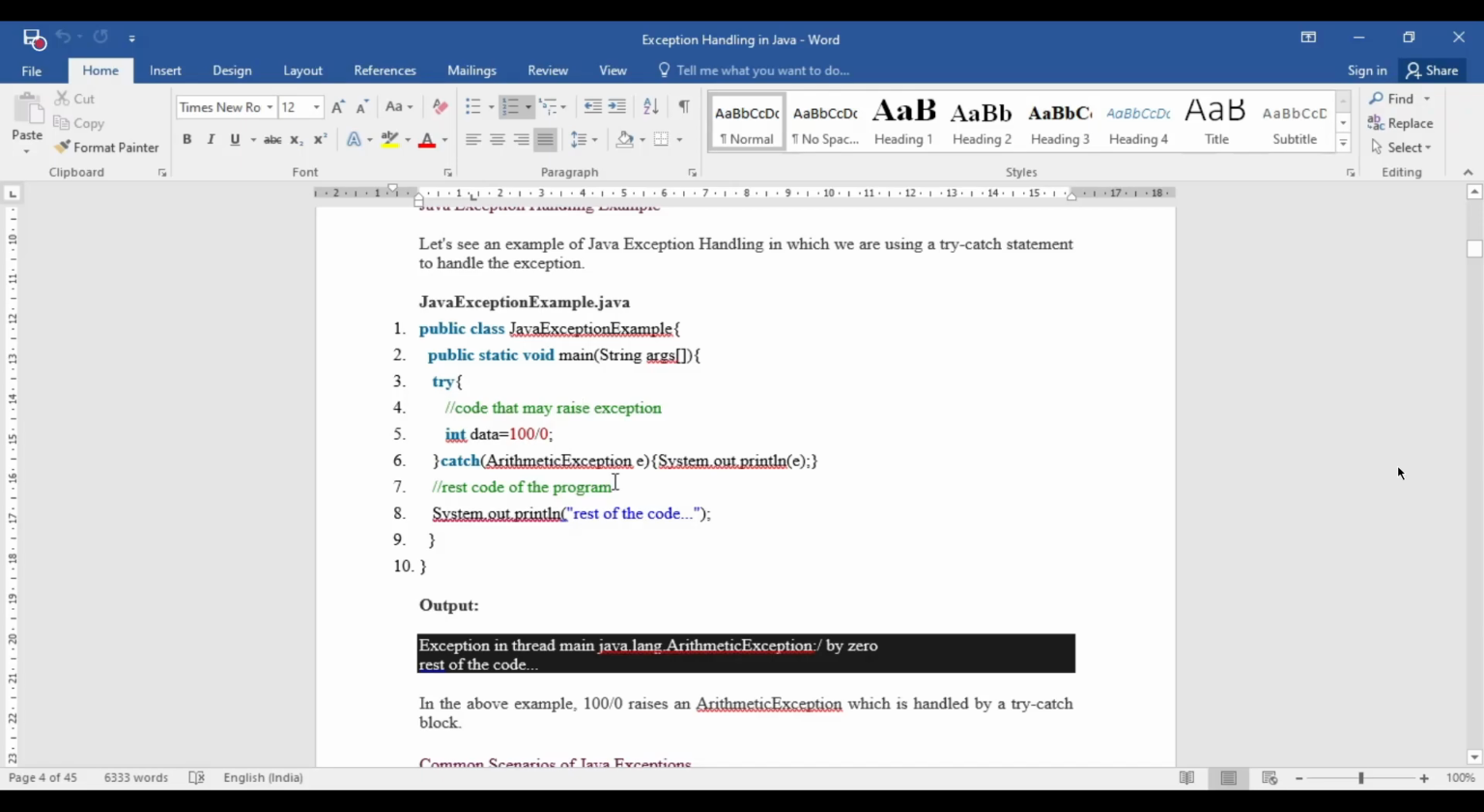You are creating an exception of your own type, a user defined exception. With that, this type of exception is already predefined.